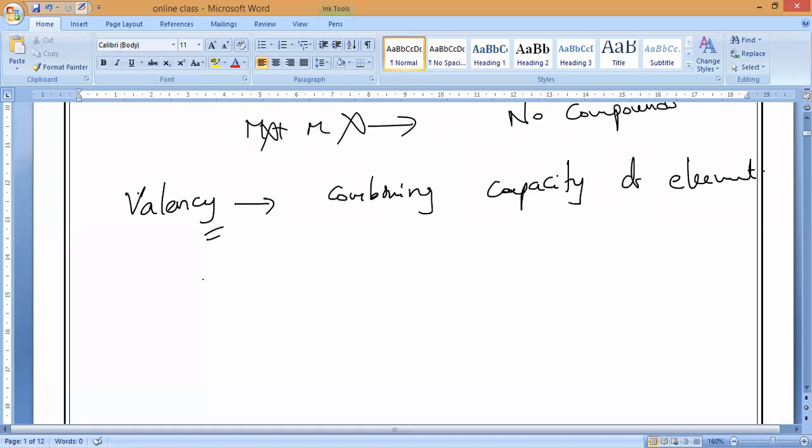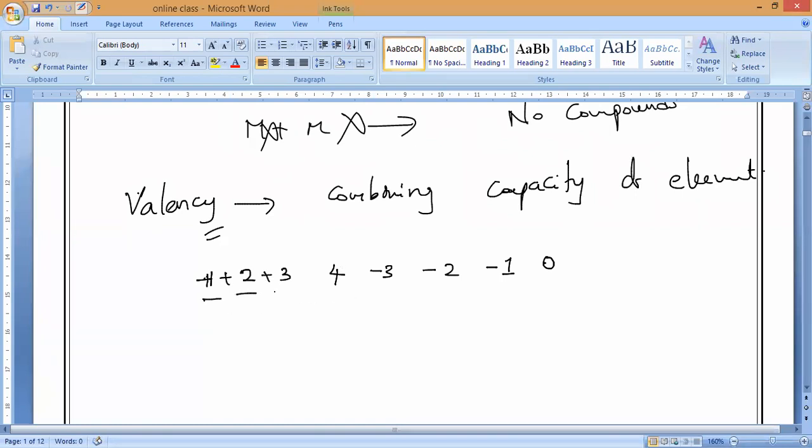Now how does this valency vary? One element may donate one electron, some elements can donate 2 electrons, some can donate 3 electrons, some can share 4 electrons, some can accept 3 electrons, some can accept 2, some can accept 1 electron, and some elements do not accept any electron. This is how valency increases and decreases. Yes or no, guys?